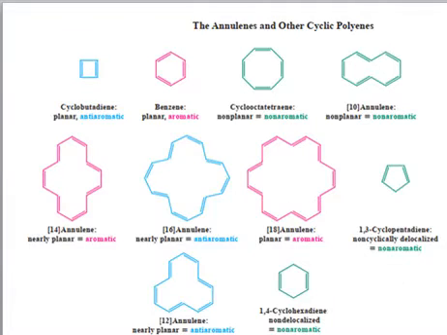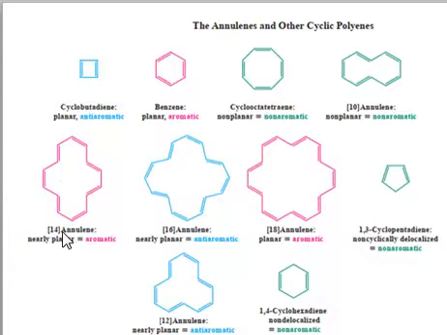It's a very interesting condition that although it has 4n plus 2 pi electrons, it is not aromatic because it's non-planar. So it's very important that a system must be cyclic, conjugated, planar, and have 4n plus 2 pi electrons to be aromatic. So this example is a non-aromatic system.